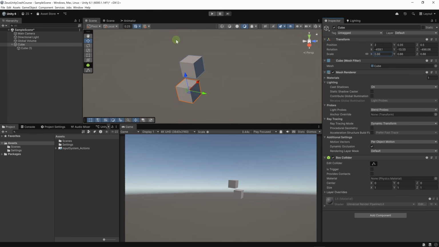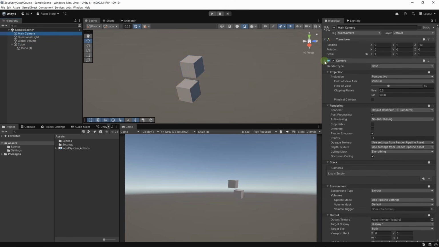Let's recap. A Unity project is made of scenes. A scene is made of game objects and some parameters. And every game object is made of components. A word about components. Pretty much a component is a script or a code or a program. These components are provided by Unity out of the box. For example, on our cube, we have a mesh filter, a mesh renderer, a box collider. These are provided by Unity, as well as the camera component, the audio listener, and more stuff like the lighting.